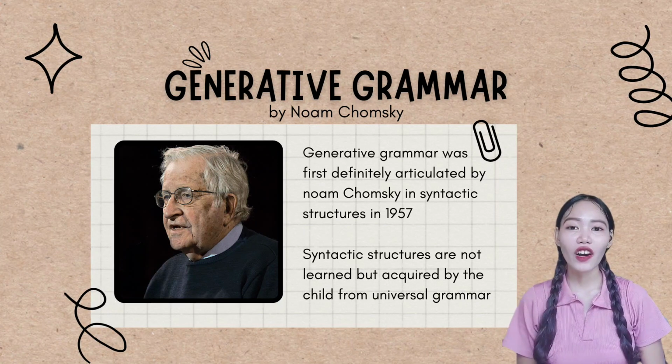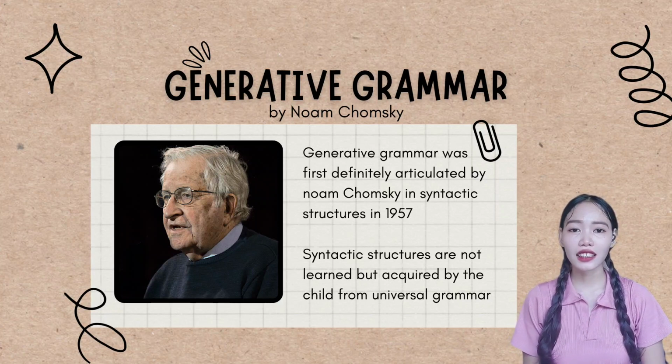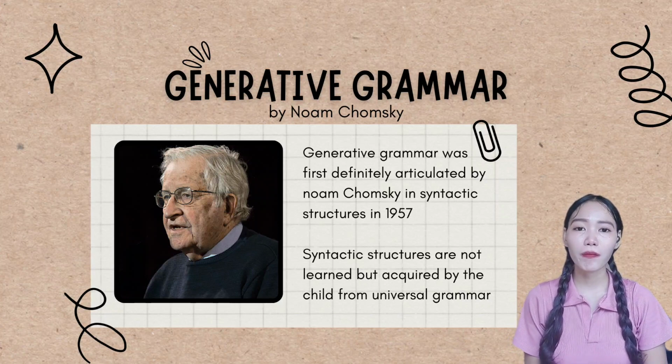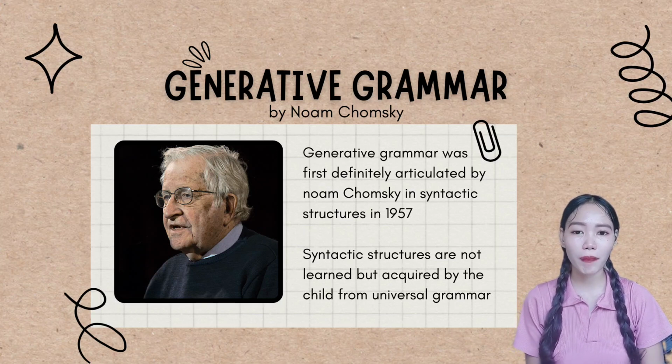1957. Noam Chomsky, the main proponent of generative grammar, believed he had found linguistic evidence that syntactic structures are not learned but acquired by the child from universal grammar. That is based on the idea that all humans have an innate language capacity.